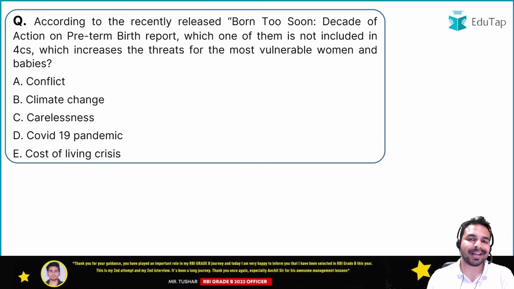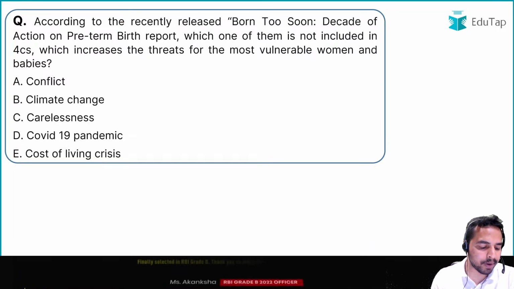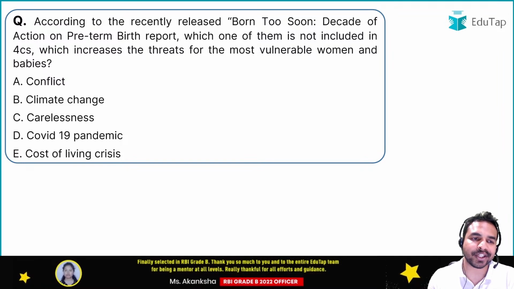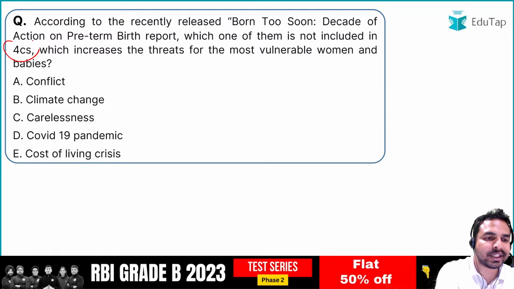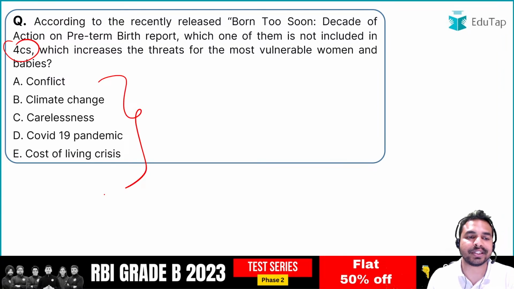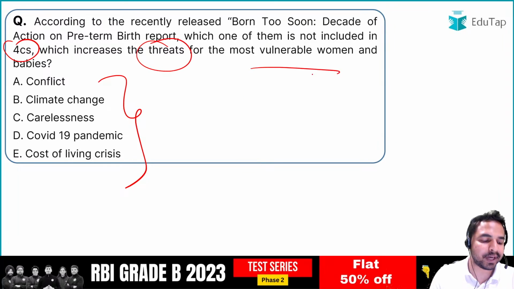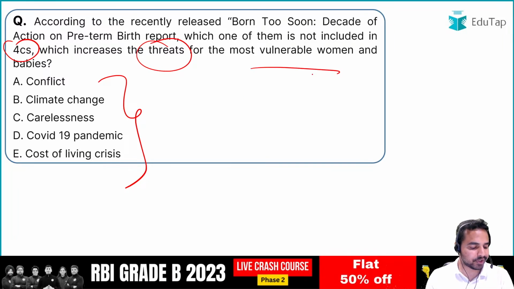So guys, now let's move to our next question. When I talk about this Born Too Soon Decade of Action on Preterm Birth report, you have to tell me which of the Cs is not one of the Cs which have been included as a threat for the most vulnerable women and babies. So guys, what is the right answer here?